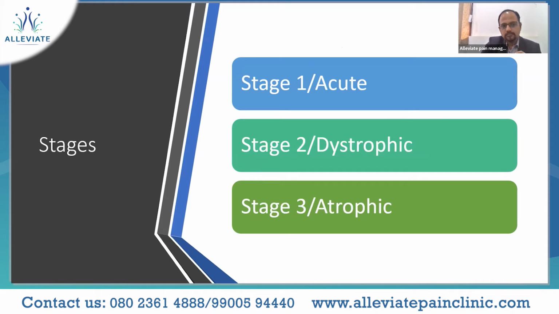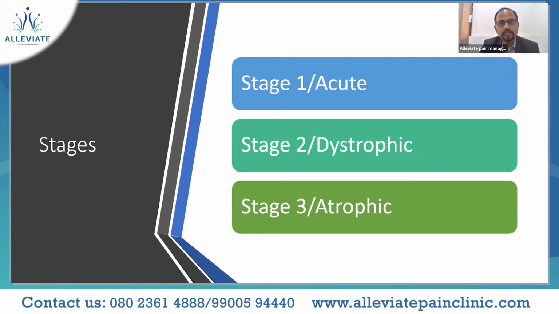So coming to the stages, there are two ways of classifying, and one is stage 1, 2, and 3, with stage 1 being the acute phase. In the acute phase there would be swelling of the limb. The limb looks warm, feels warm, a red swollen limb. These are the usual presentations of the acute stage. Slowly, after 3 to 4 months, it moves on to the dystrophic stage, where the skin and nail changes are more seen, with extreme dryness. The limb could be warm or extremely cold, depending on the impairment of the autonomic nervous system.